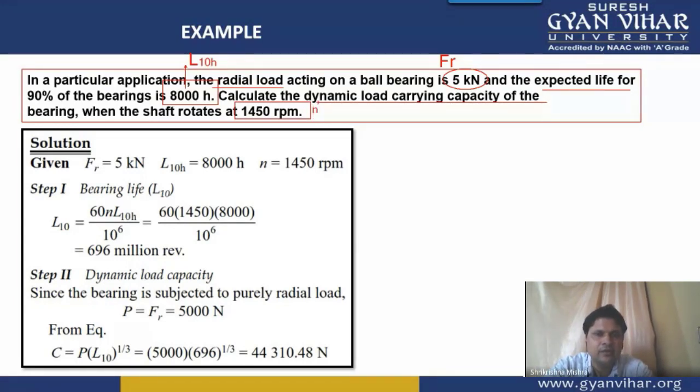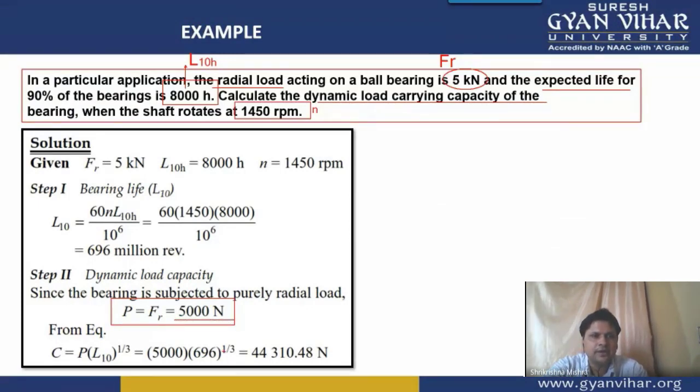The small n is given to us, Fr is given to us. All right, and since only the value of radial load Fr is given to us, this is a case of pure radial load. So here we will take P is equal to Fr is equal to 5 kilonewton, that is 5,000 Newton.